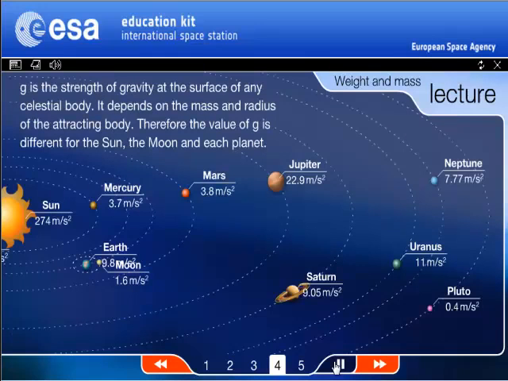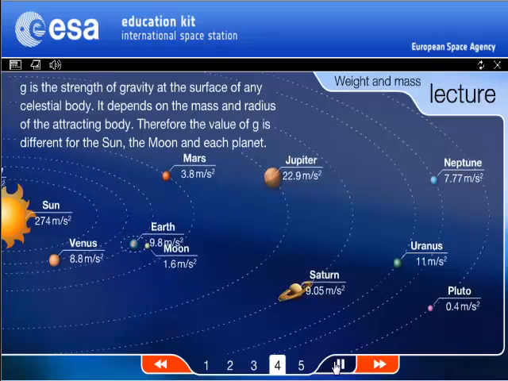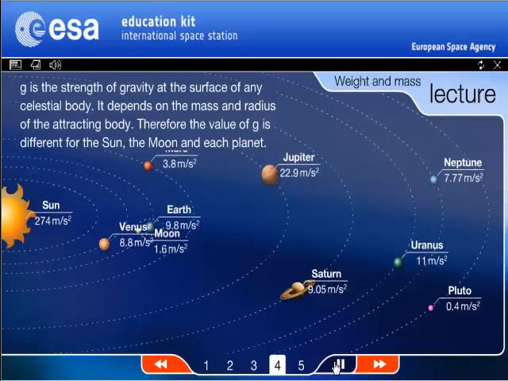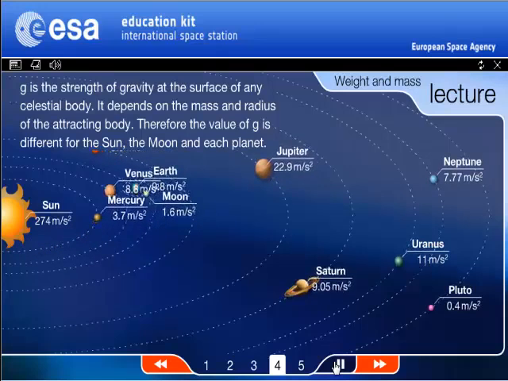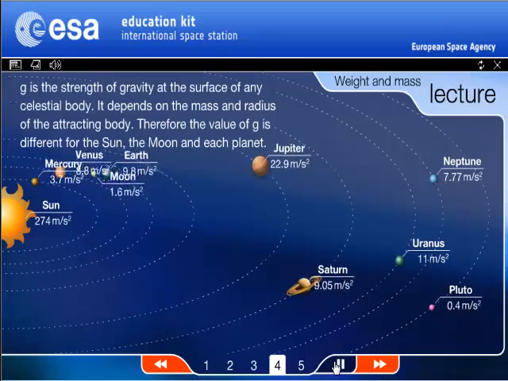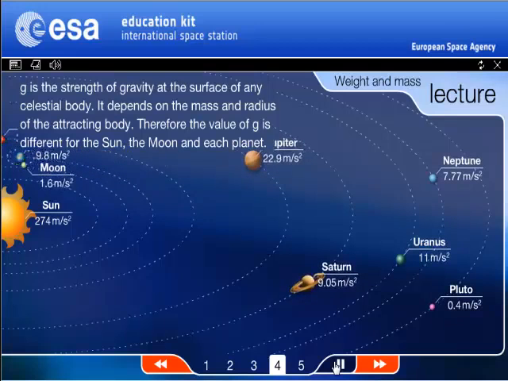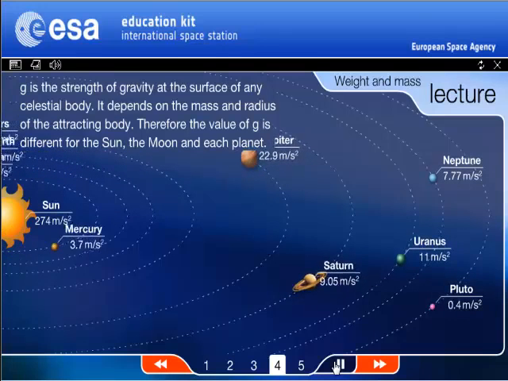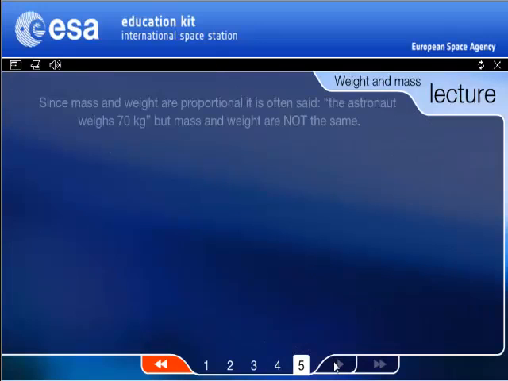Gravity is a force. Gravity pulls on objects. Gravity is what allows the Earth and other planets to be attracted to the sun and keep our planets in orbit around the sun. It also allows the moon to orbit the Earth. Each planet has a different gravity.